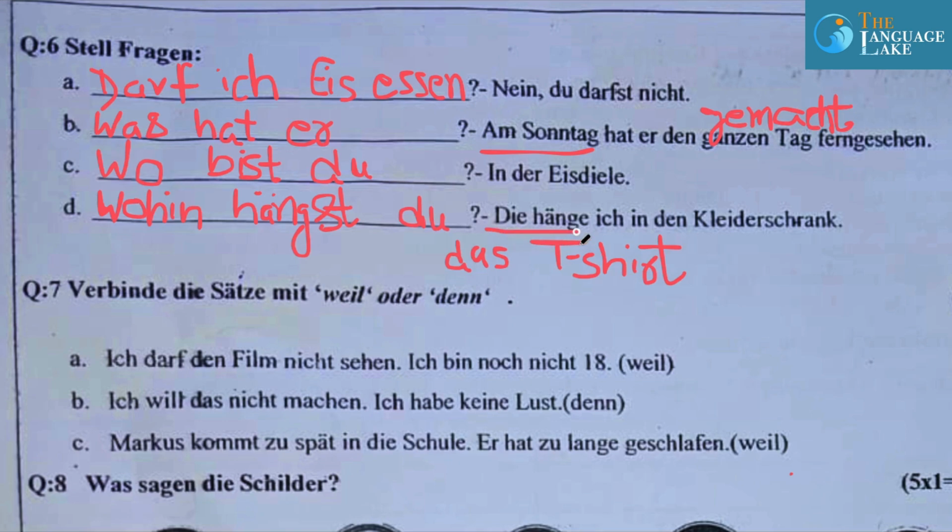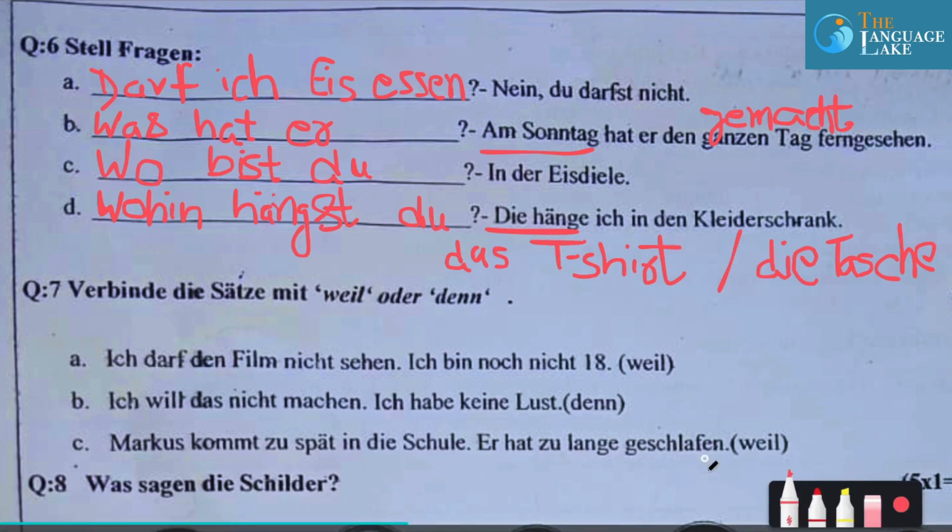I am looking for the hanger-ish. T-shirt article is das. What can be something which starts with die? Vielleicht my purse, die Tasche. Die Tasche. So depending upon the subject, you need to decide what will come over here. Die Hanger ist in den Kleiderschrank.